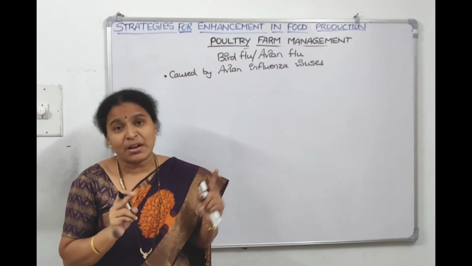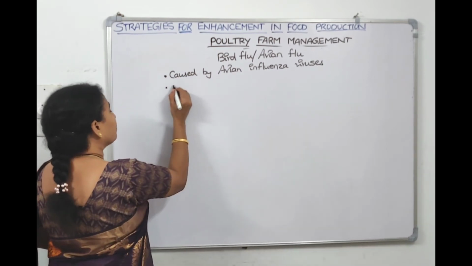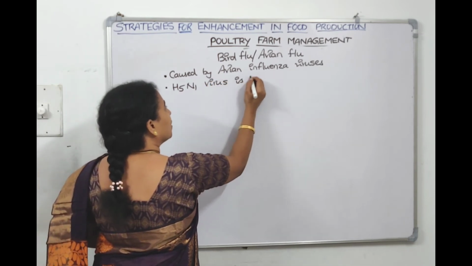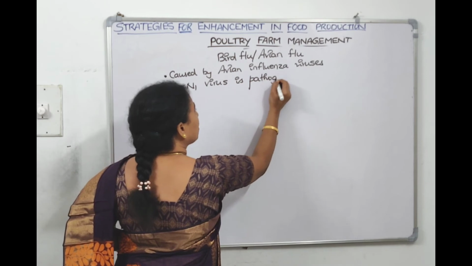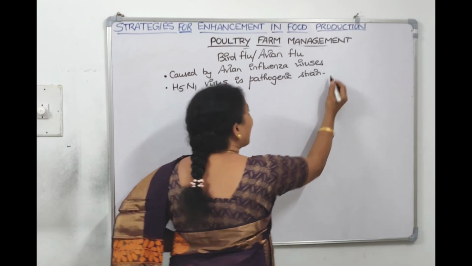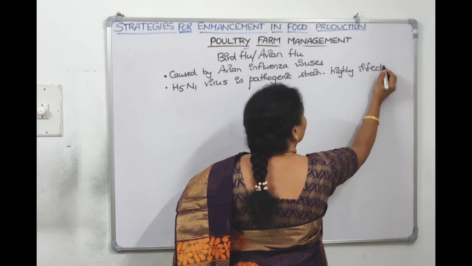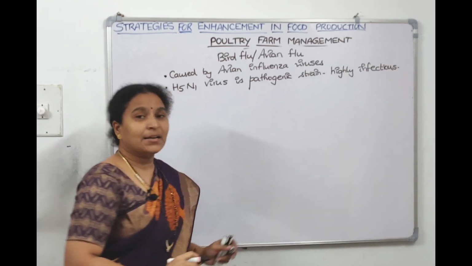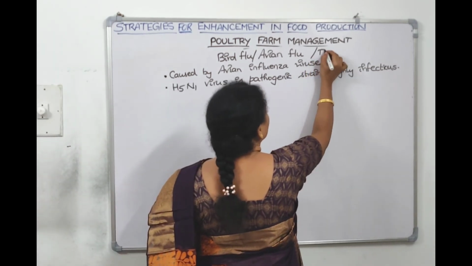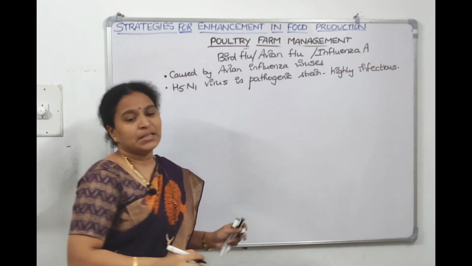The pathogenic strain in this avian influenza virus is H5N1. So H5N1 virus is pathogenic. It's very much disease causing. It's very much infective. It is a pathogenic strain and it is highly infectious. Understood? Now this bird flu is also called influenza A. So we can also call bird flu as influenza A.